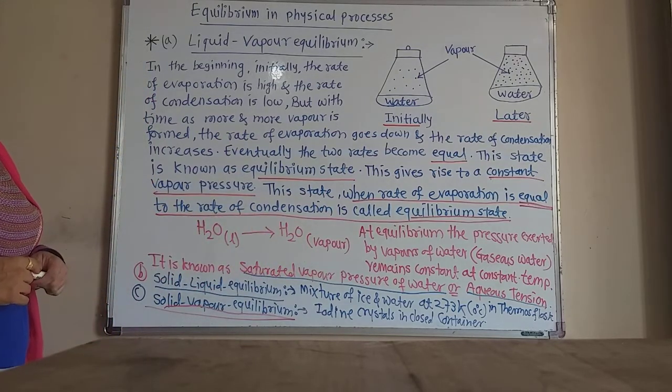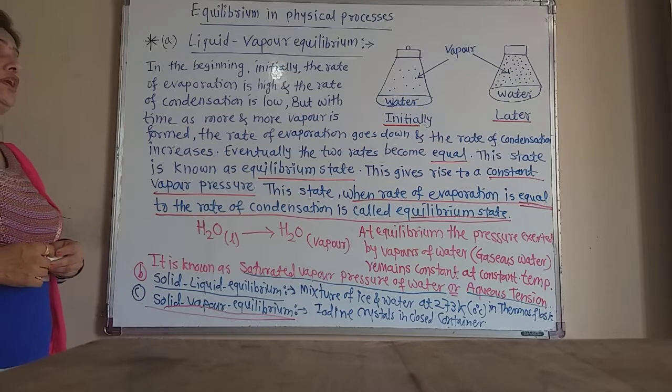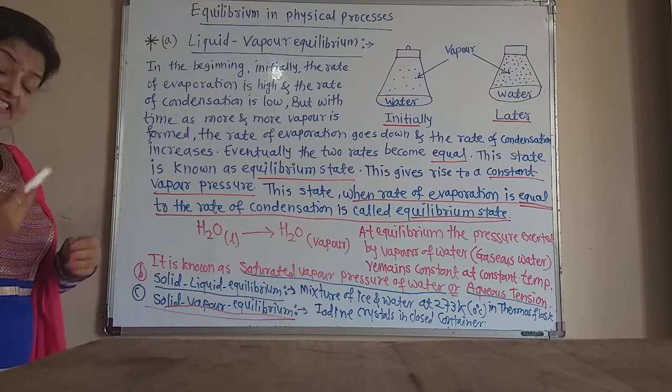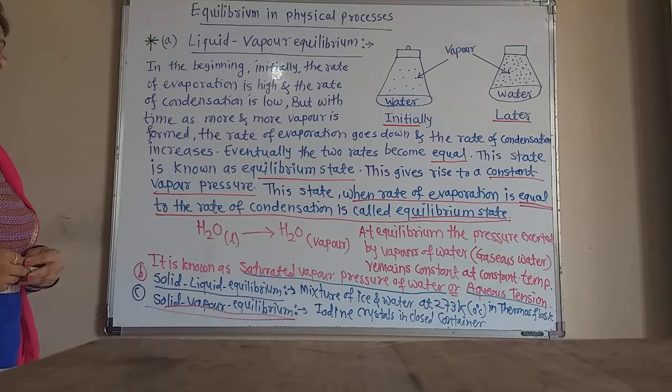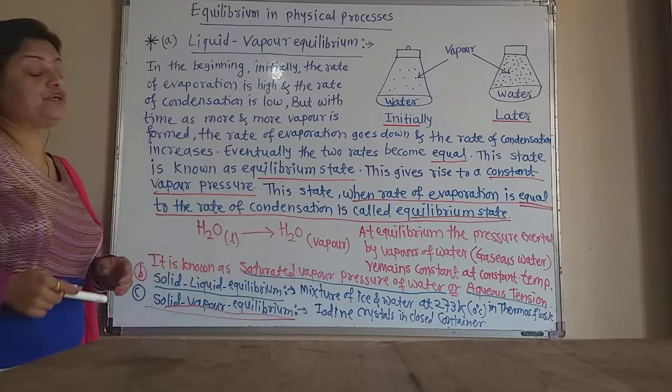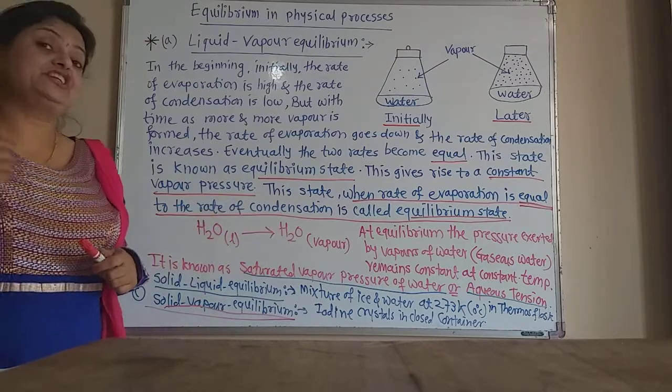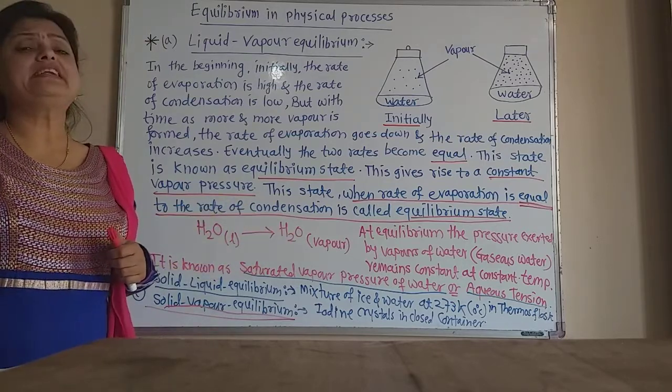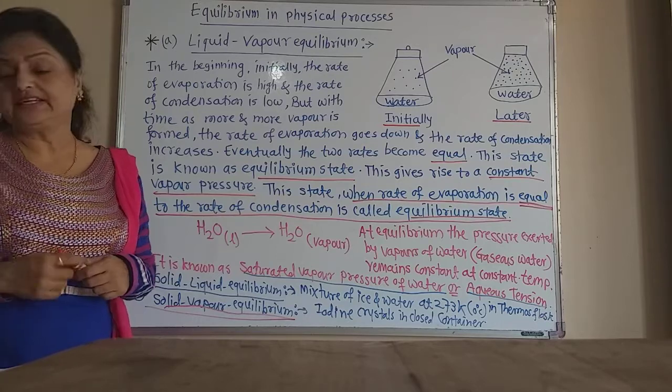At equilibrium, the pressure exerted by the water vapors, the gaseous molecules of water, remains constant at constant temperature. This is known as the saturated vapor pressure of water or aqueous tension. And as the temperature increases, vapor pressure also increases.